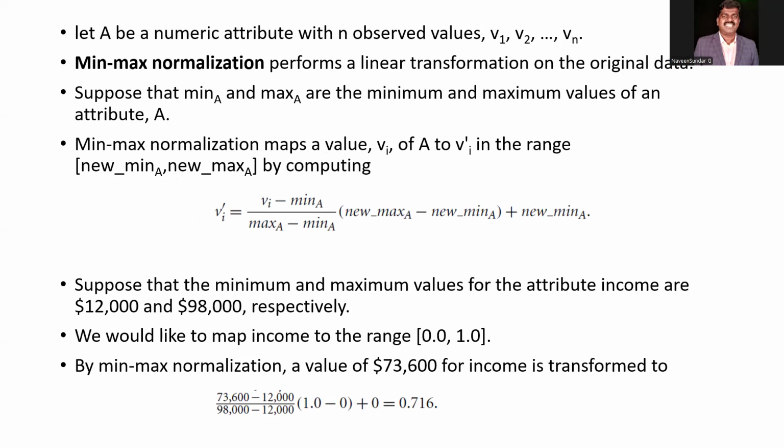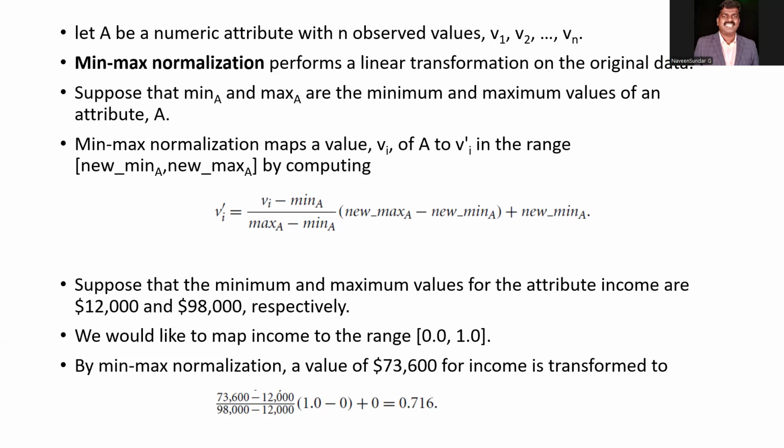Now we are going to talk about min-max normalization. Min-max normalization maps a value vi of attribute A to vi dash in the range new min to new max by computing: vi minus min of A, divided by max of A minus min of A, multiplied by new max A minus new min A, plus new min A. This is how we are calculating it.